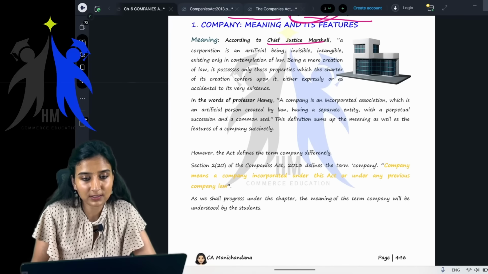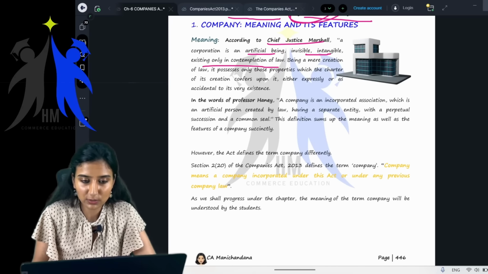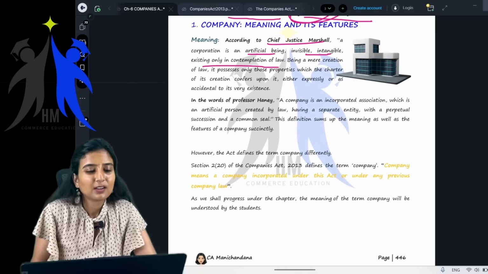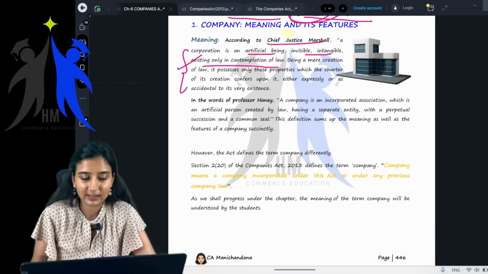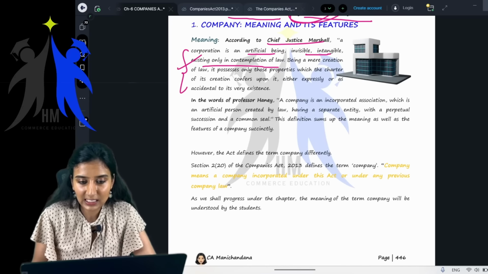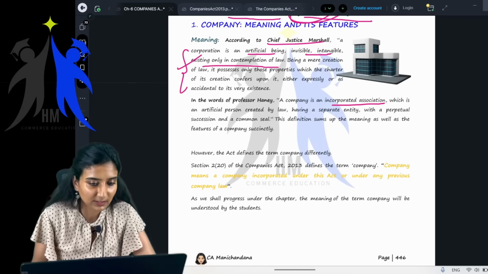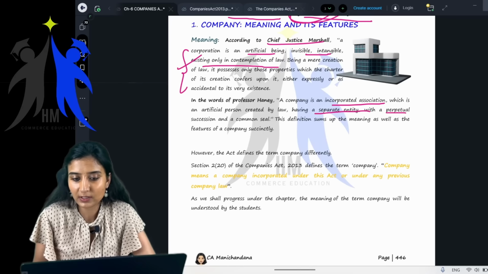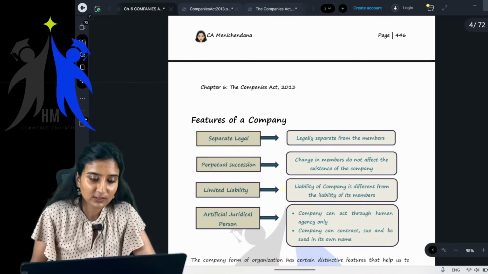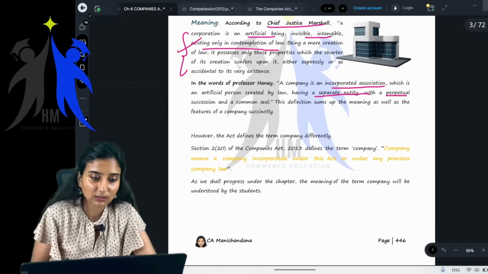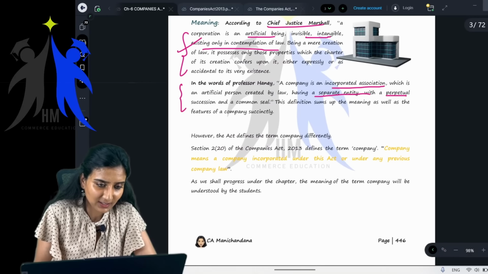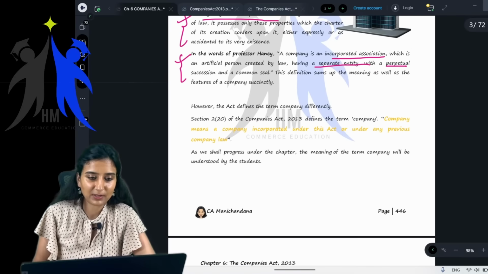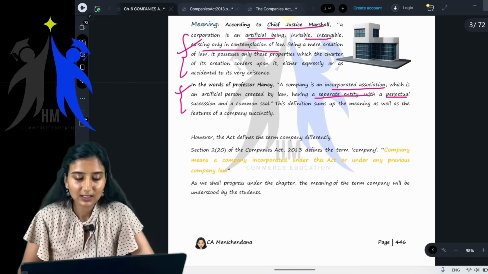According to Chief Justice Marshall, a corporation is an artificial being, invisible, intangible, existing only in the contemplation of law, being a mere creation. Just read and leave it. In the words of Professor Haney, a company is an incorporated association which is an artificial person created by law, having a separate entity. Just read it. Not that important for your examination. Don't have to worry.